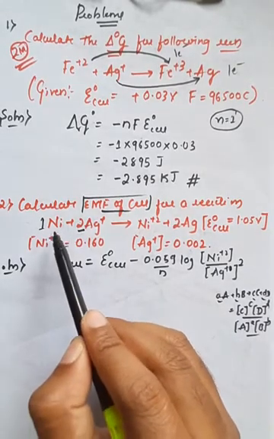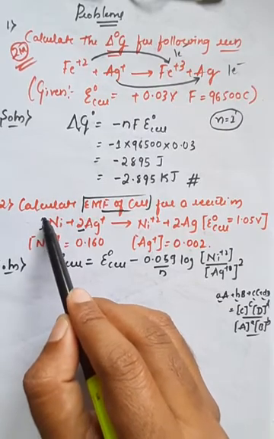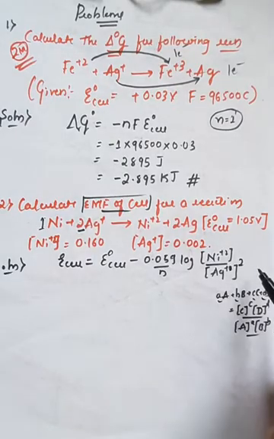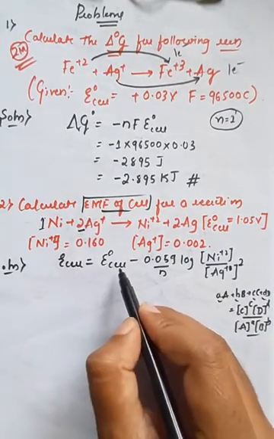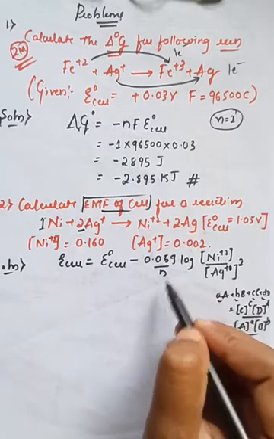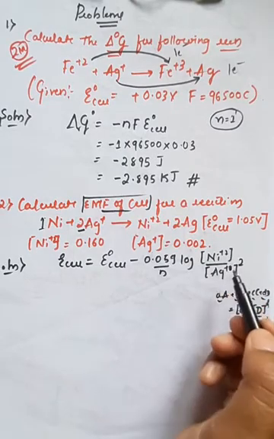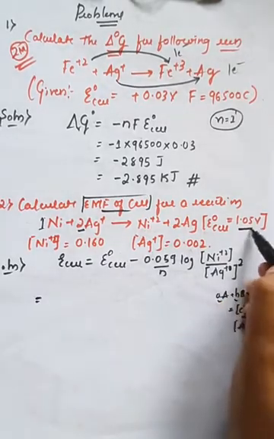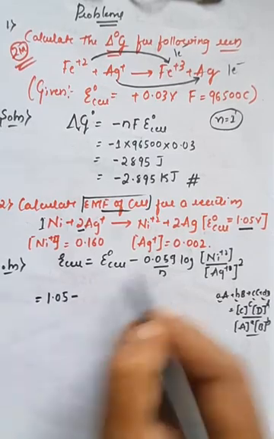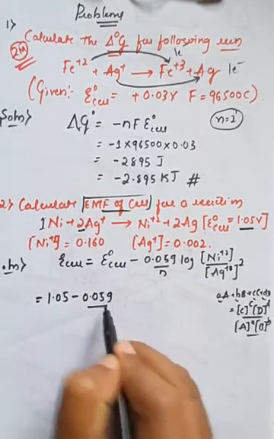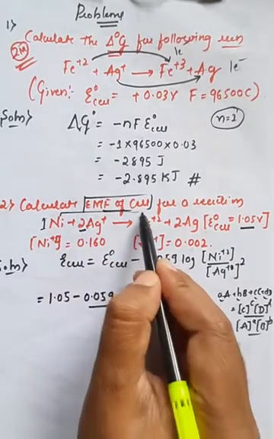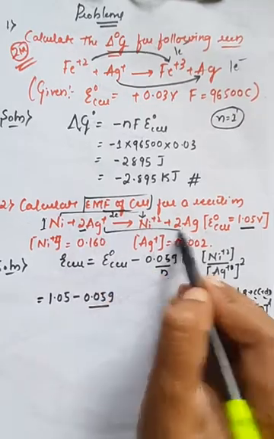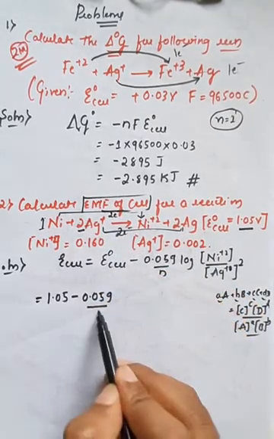So observe the reaction: nickel has no coefficient, but silver has a coefficient 2, so I have to take it as a square. Therefore the total EMF of the cell is equal to E naught of the cell minus 0.059 divided by n into log of Ni plus 2 divided by Ag plus squared. Here I will input all these values. The EMF of the cell they have given is 1.05 volt minus 0.059 divided by the n value. Nickel is converting into nickel plus 2, which means the difference is 2 electrons. 2 Ag plus is converting into 2 Ag, which also means 2 electrons. Therefore the n value is 2.